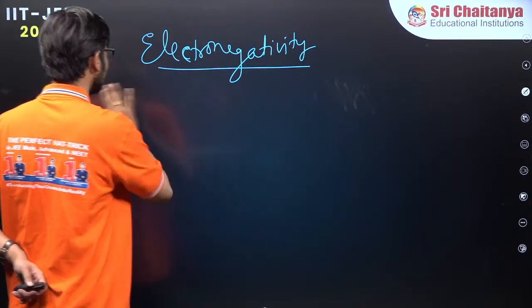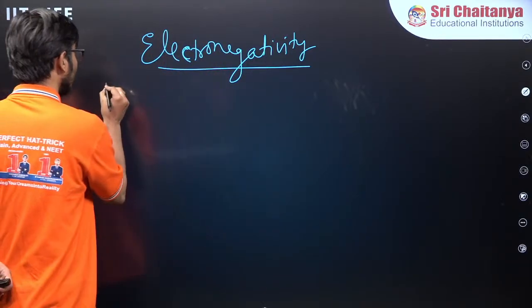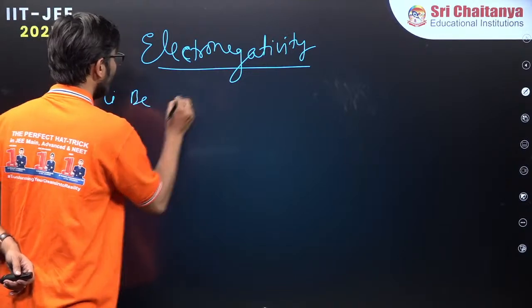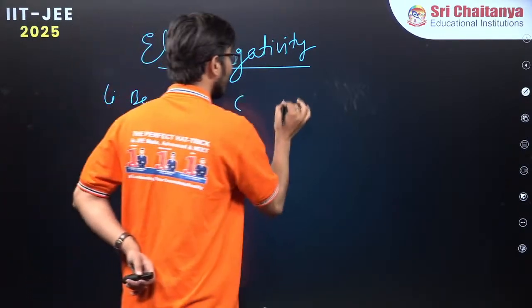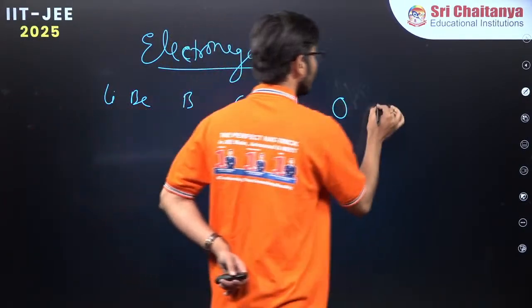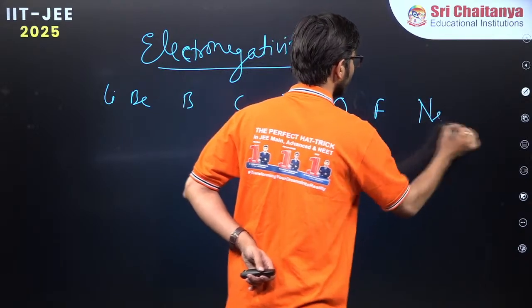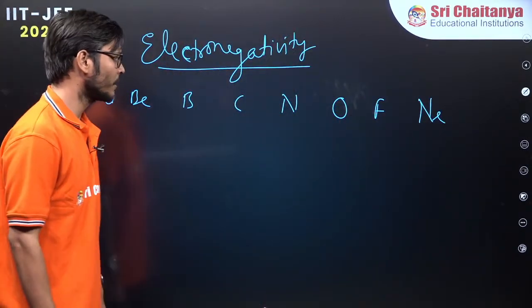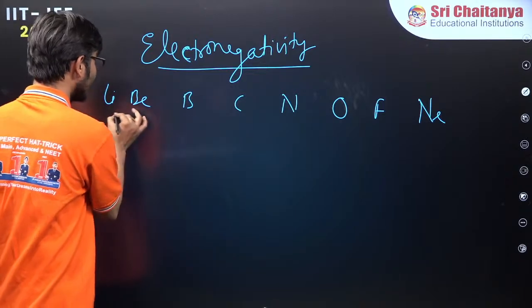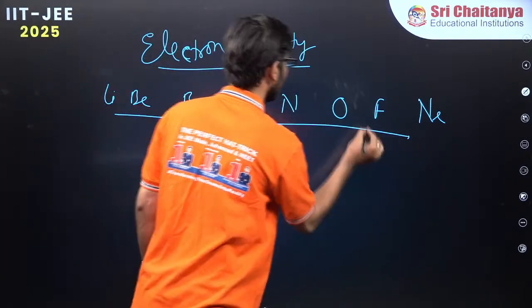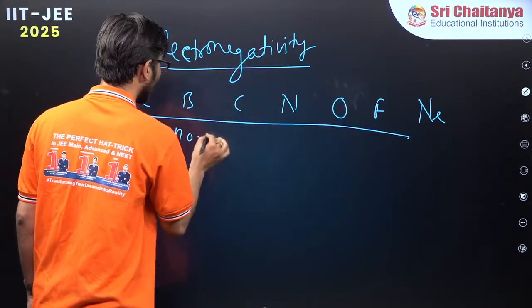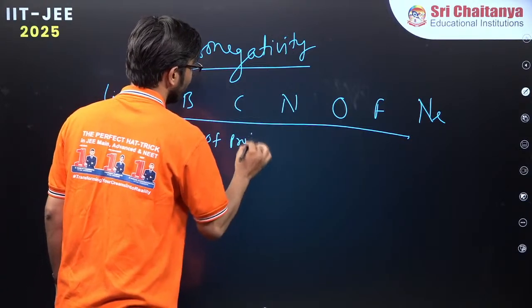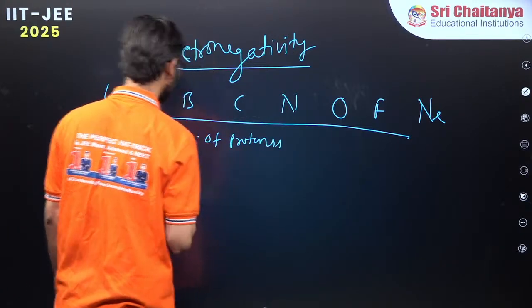Let us say I am having the second period of the periodic table: lithium, beryllium, boron, carbon, nitrogen, oxygen, fluorine and neon. Now, what is happening over here? You see, continuously the number of protons is increasing.